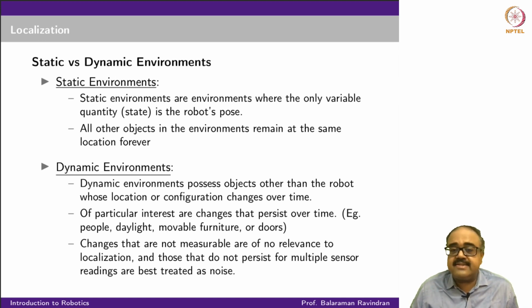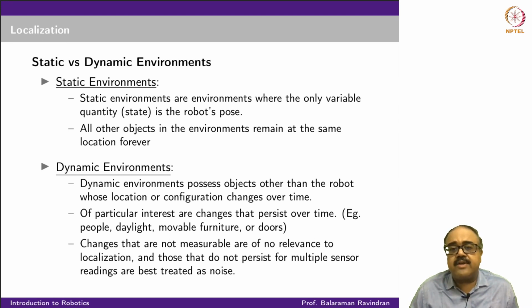In such cases, we have to figure out a way to handle these objects. There are multiple ways in which you can think of handling them. One thing is to actually make these objects' locations or properties part of the state.